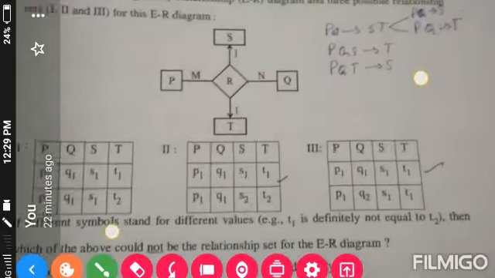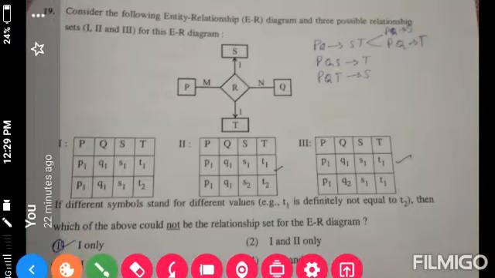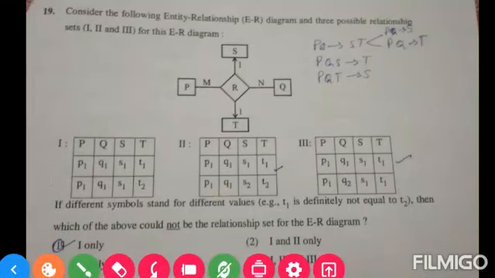Moving on to the next question, which is question 19. Consider the following entity relationship (ER) diagram and three possible relationship sets 1, 2 and 3 for this ER diagram, and the correct option is first only. The first option is correct.